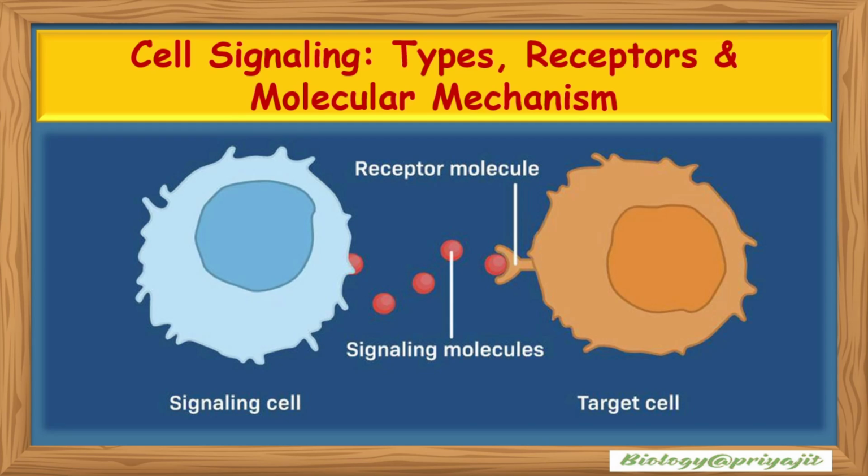Today we will explore cell signaling: types, receptors and molecular mechanism. Cells basically communicate through chemical signals to regulate growth, development and responses to the environment. So understanding signaling types, receptors and transduction pathways helps us see how external messages produce specific cellular responses and how their disruption leads to various diseases.